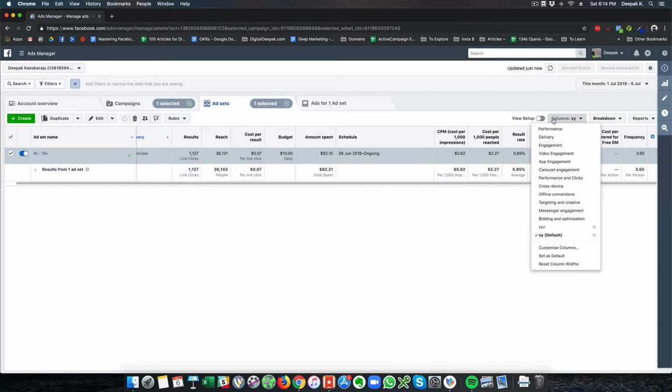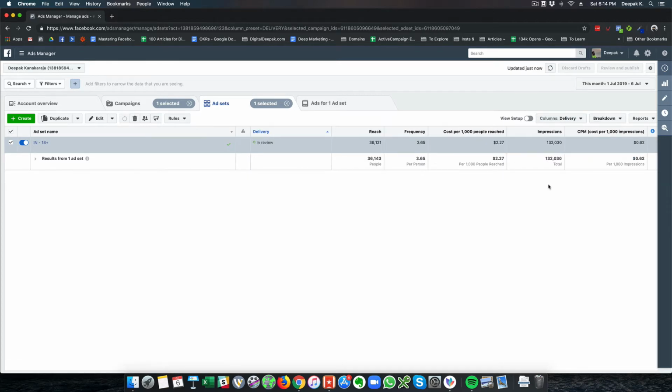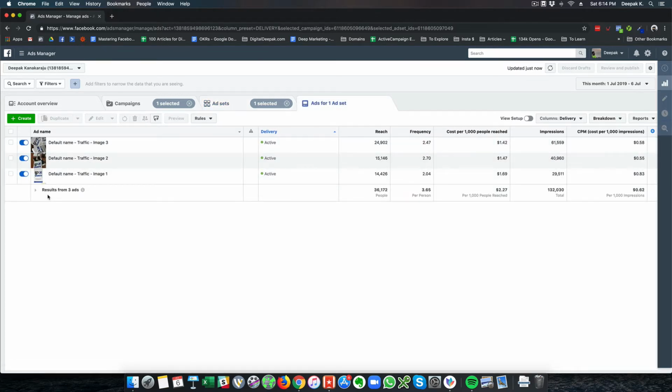And here I can go ahead and look at more metrics. So if I look at delivery metrics, I can see how many impressions all the ads have got in total. And here you can see I have three different ads, and these ads have got 29,000, 40,000 and 61,000 impressions respectively, and this is the frequency. And the total frequency is when people look at the different ads, and that's why you can see 3.65 per person, but the repetition or frequency of each ad is less.